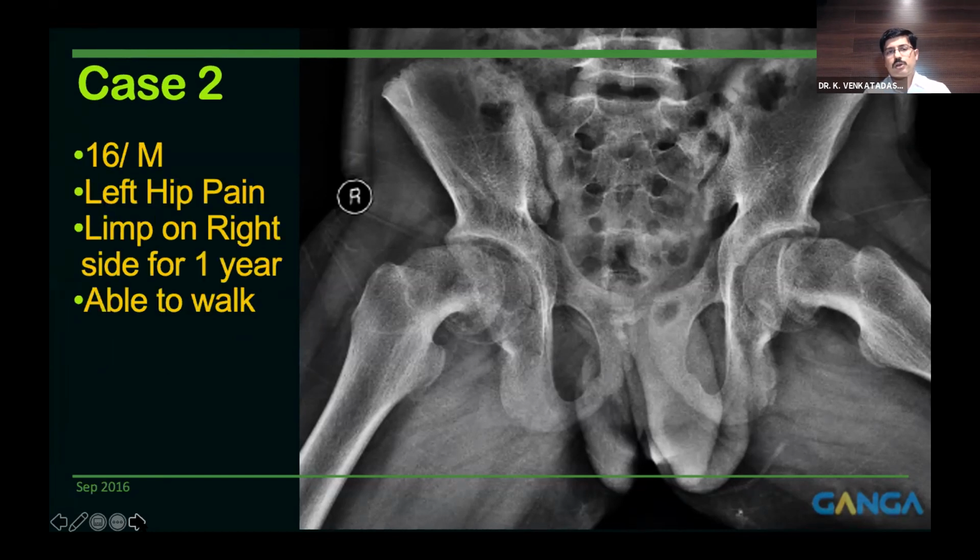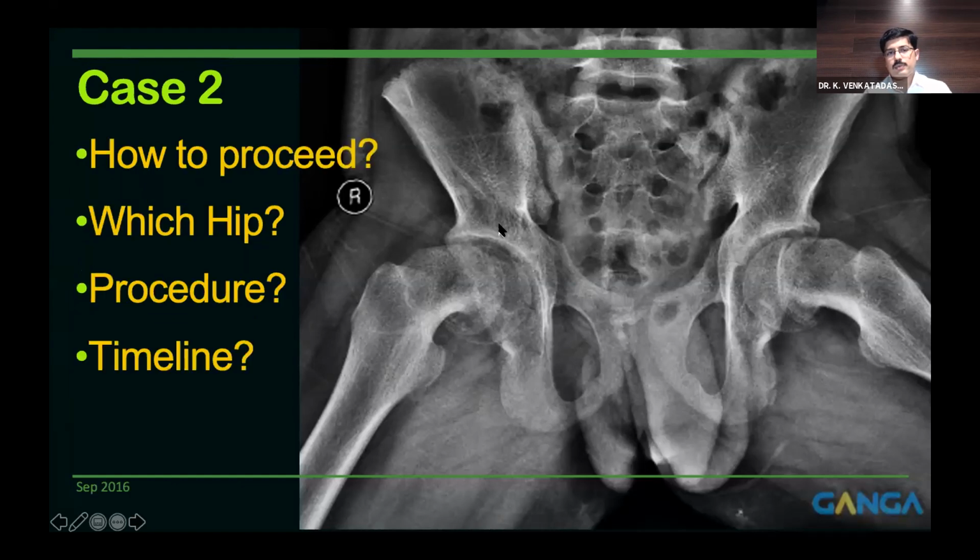going to do? If you look at this carefully, the child presented with pain in the left hip, but on the right hip, the problem is there for a much longer time. You can see the deformity is much more on the right side, but he's not having much complaints on the right side. So you can do it however you wish, but this is a very difficult problem to tackle because this is like a malunited or very chronic slip, a severe chronic slip, whereas this one is not that severe, but again, it is a stable chronic slip here.